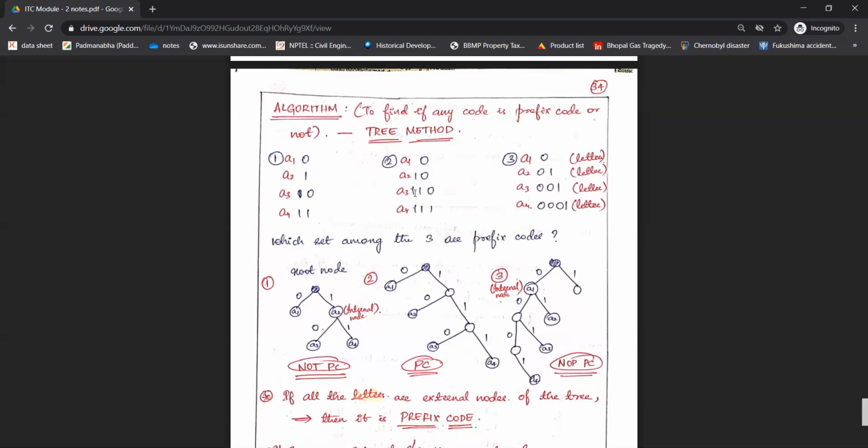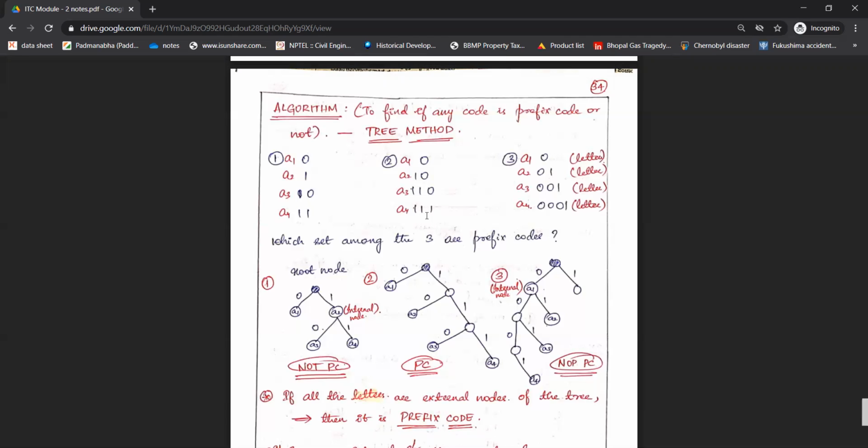Next, the code word for A3 is 1, 1 and 0. So 1, I've got one more 1 here. Next I want 0, so this node is again branched into 0 and 1. I next need 0, right? So 1, 1 and 0, I got it over here in this path. So this node is named as A3 and the branching is terminated at this node.